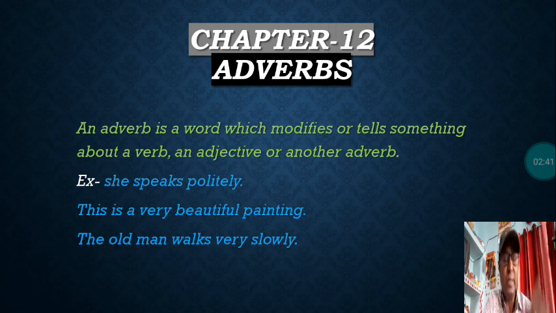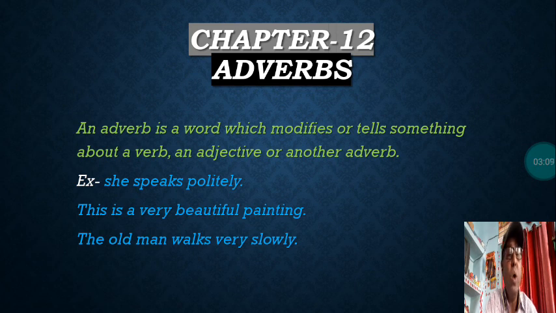We shall learn through examples. This is a very beautiful painting. In this sentence, beautiful is an adjective, and before beautiful the word very is describing the adjective. To what extent is this painting beautiful? Very beautiful. So this word very is describing an adjective in this sentence, and so it is an adverb.